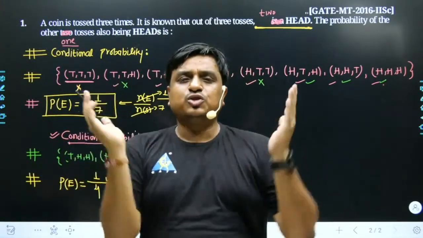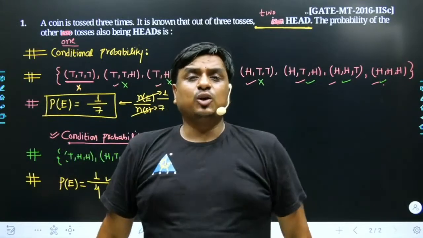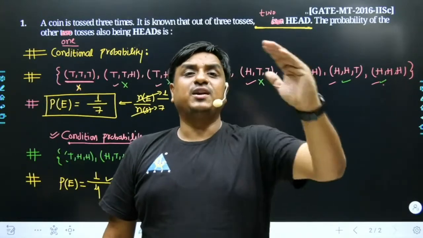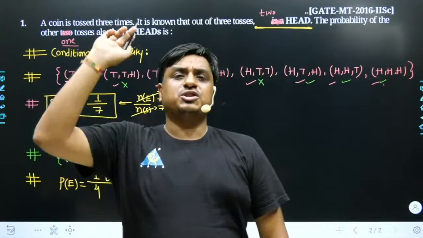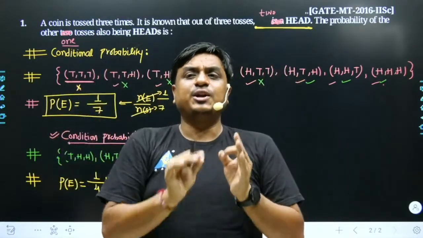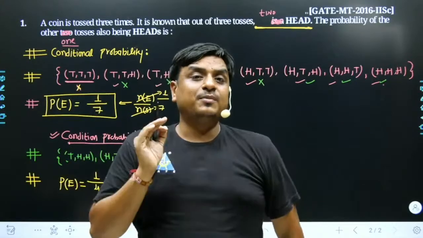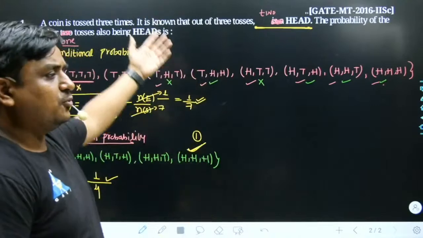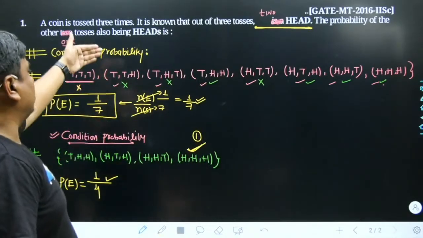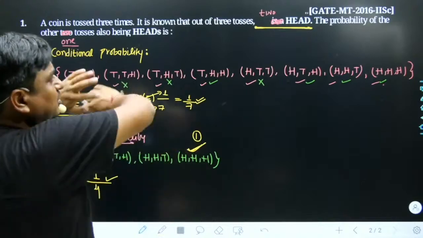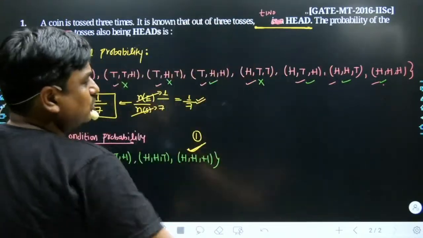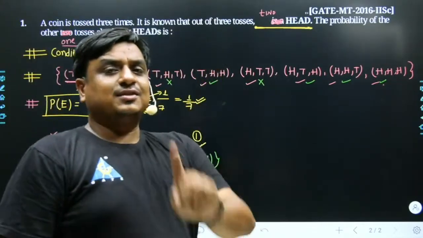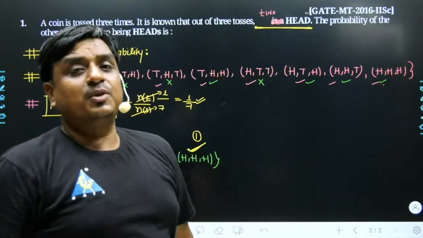And I would request each one of you, if you are preparing sincerely for GATE or any competitive examination, try to squeeze the same problem into different dimensions. You need not do n number of questions. If you sit with one question, try to take all its dimensions, because all dimensions are going to teach different as well as amusing concepts, and that is what we have done with the same question. The starting 2 questions were questions of conditional probability. If the problem is completely rephrased, 3 coins are tossed together, what is the possibility that all of the outcomes are heads? This is 1 event out of 8. The answer must have been 1 divided by 8.